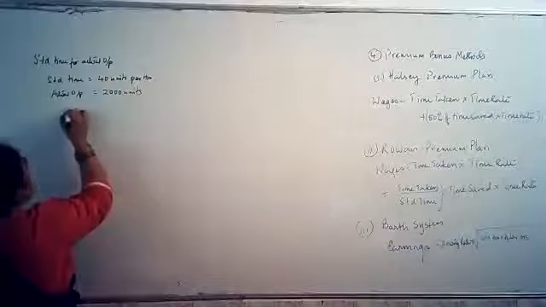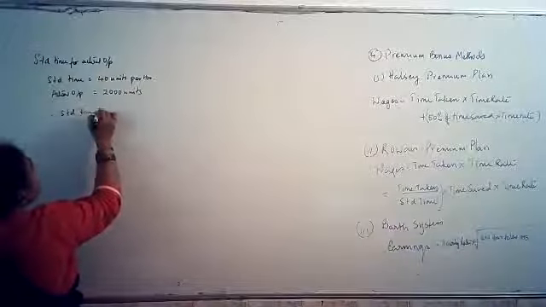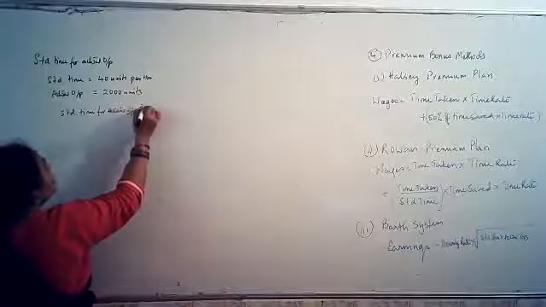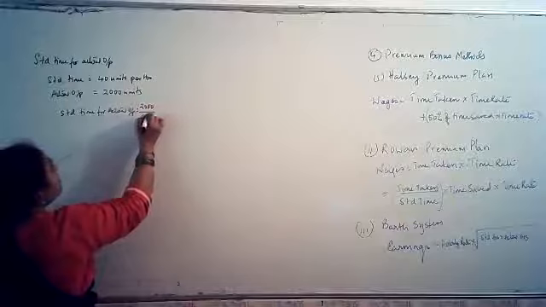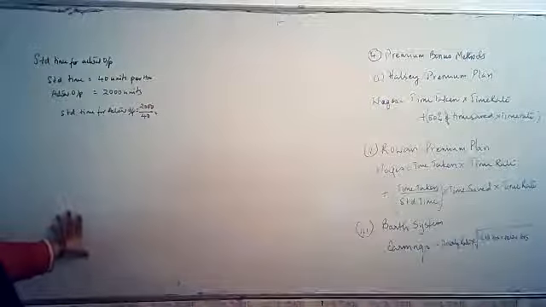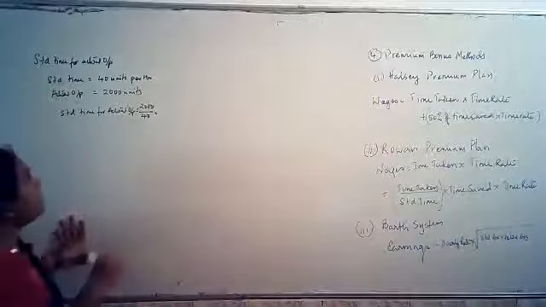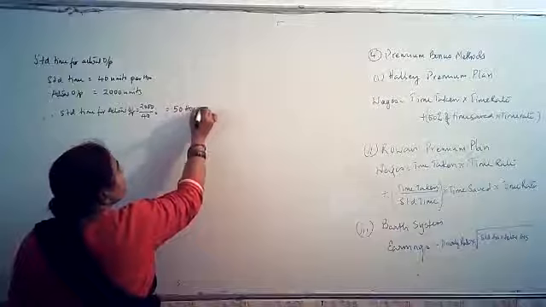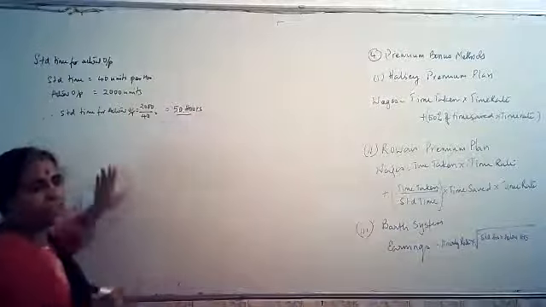Therefore, standard time for actual output is equal to 2000 divided by 40 units per hour. That will give me 50 hours. Now I know standard hours is 50 hours.